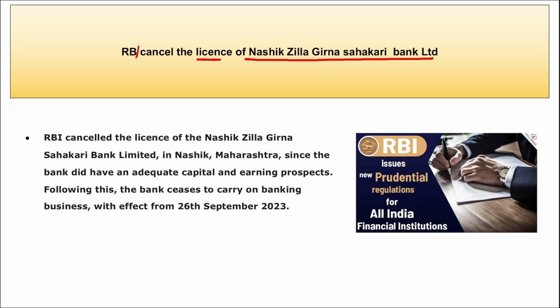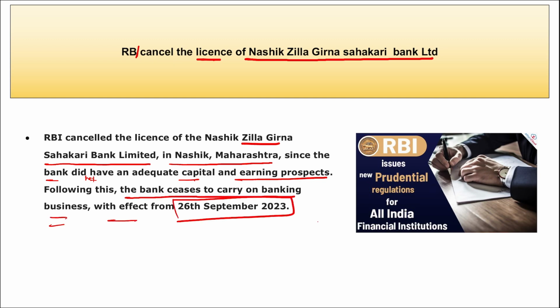I repeat, recently RBI has cancelled the license of the Nasik Zilla Girna Sahkari Bank Limited in Nashik, Maharashtra, since the bank did not have adequate capital and earning prospects. Following this, the bank ceases to carry on the banking business with effect from 26th of September 2023.